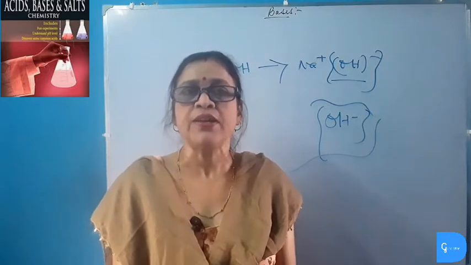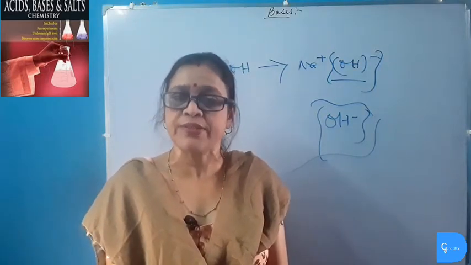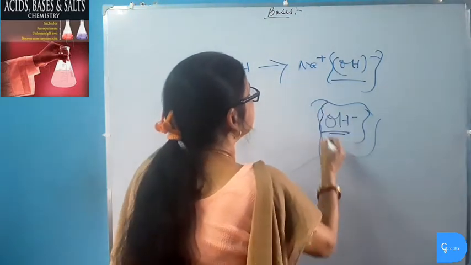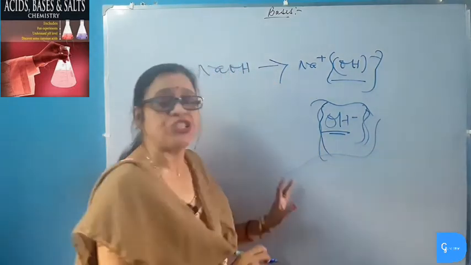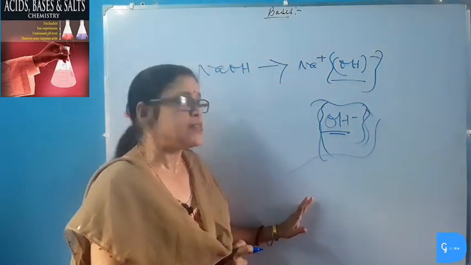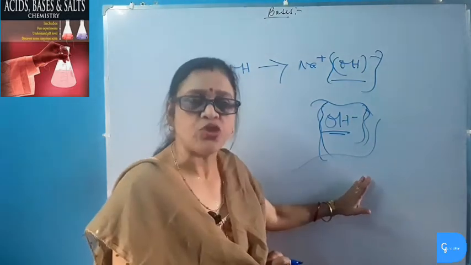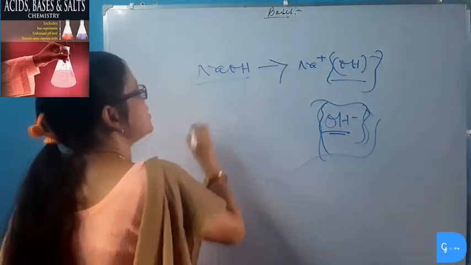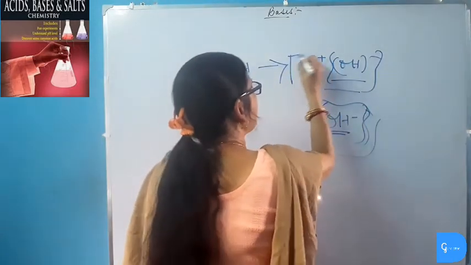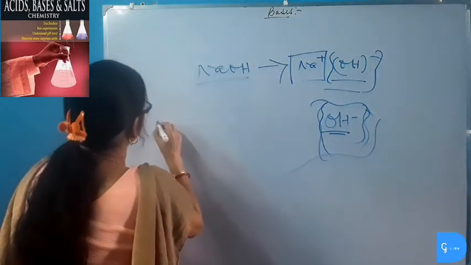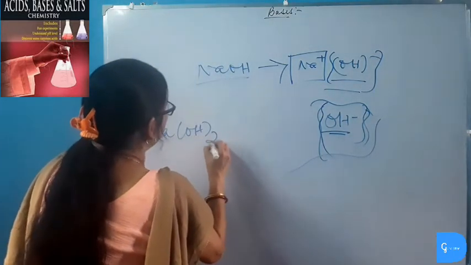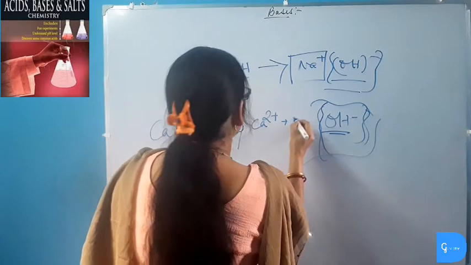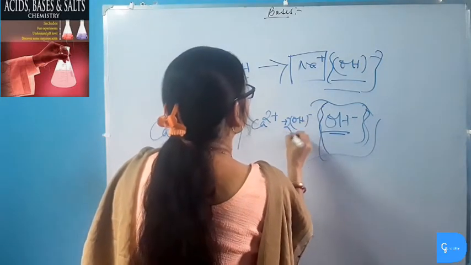One thing must be clear here: when we dilute bases, we add water to them, and by adding water to bases, the concentration of hydroxide ion decreases per unit volume. So, by diluting a base, the concentration of hydroxide ion decreases per unit volume. Whenever a base is dissolved in water, it produces hydroxide ion and a metallic ion. Similarly, calcium hydroxide, when dissolved in water, gives calcium ion plus hydroxide ion.